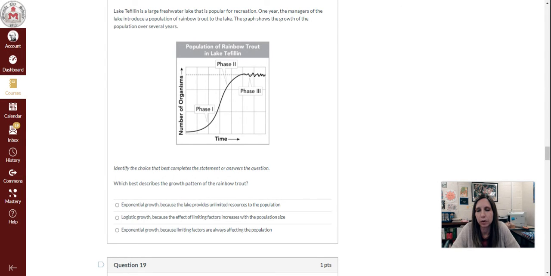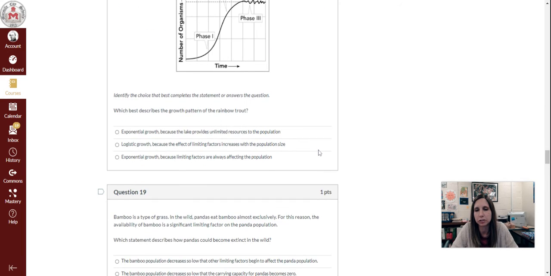A. Exponential growth because the lake provides unlimited resources to the population. B. Logistic growth because the effective limiting factors increases with the population size. Or C. Exponential growth because limiting factors are always affecting the population.